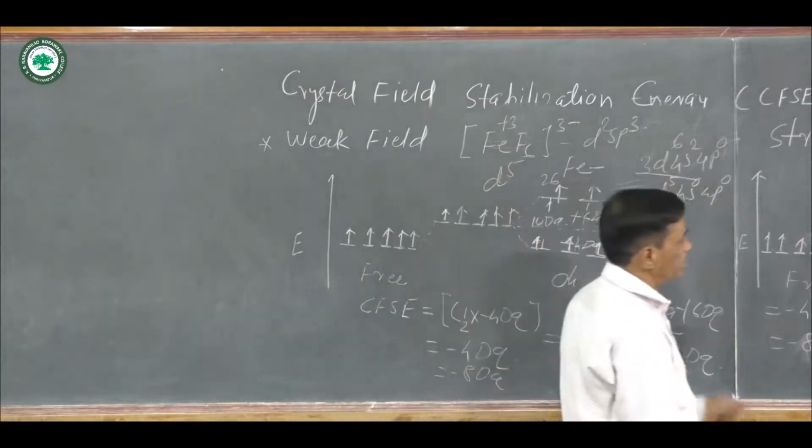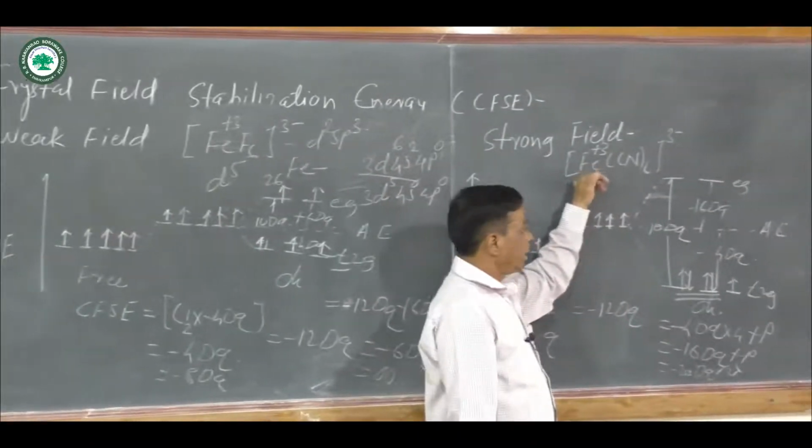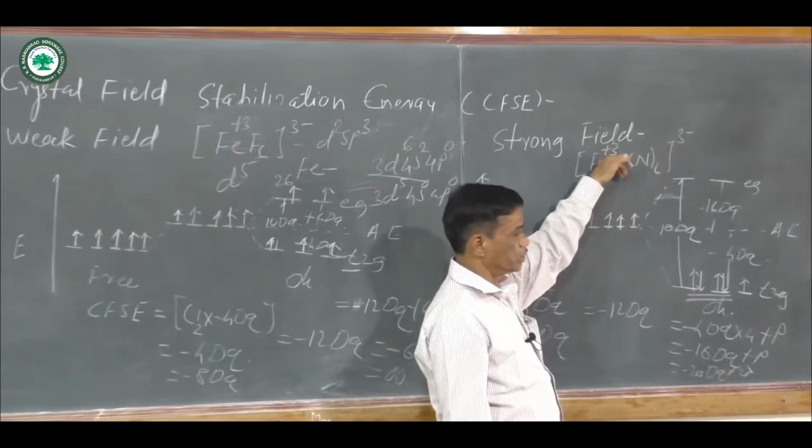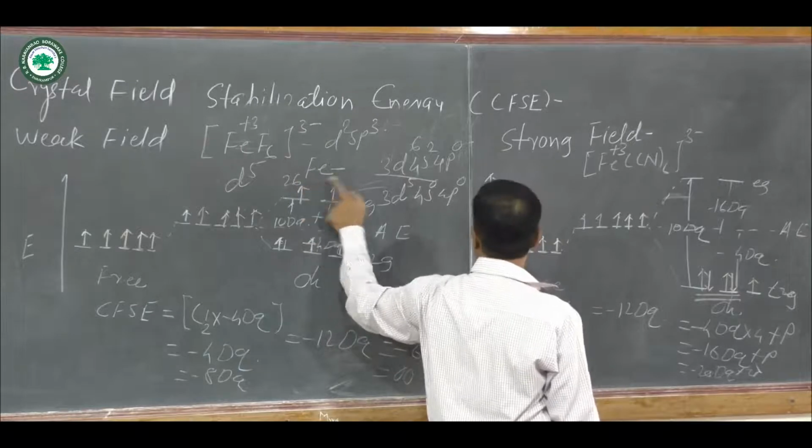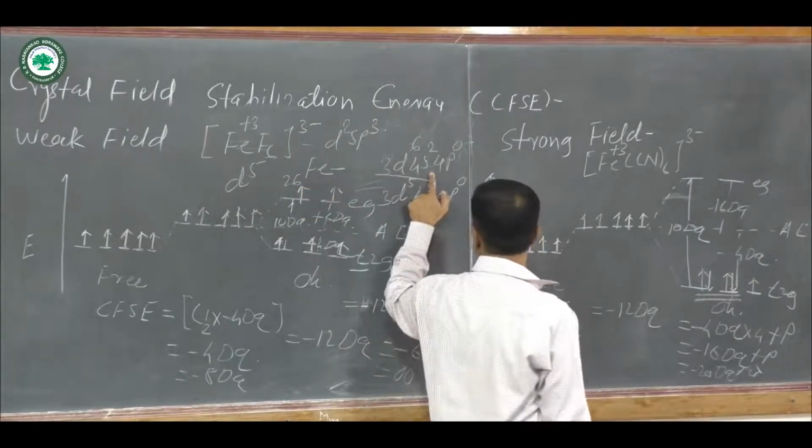If you consider the strong field, again the charge on iron is equal to 3 plus, and the atomic number of iron is equal to 26. This is the ground state electronic configuration.